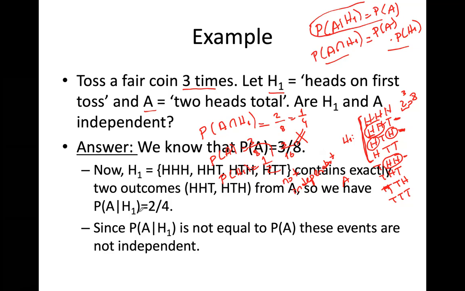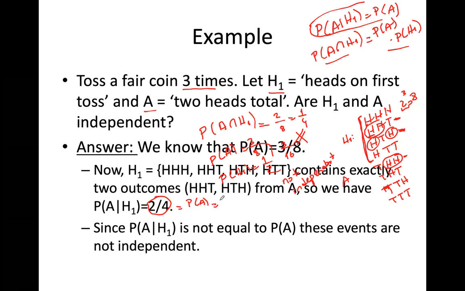PA given H1 will be 1/2. Why? Because I know that the first toss is heads, there are 4 such cases, and 2 of them are 2 heads total. So I will have 2/4. So what is PA? PA is equal to 3/8.